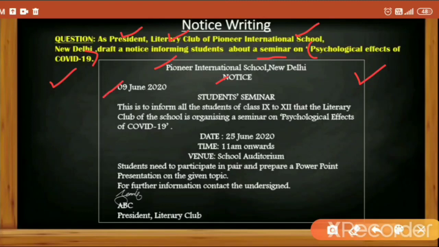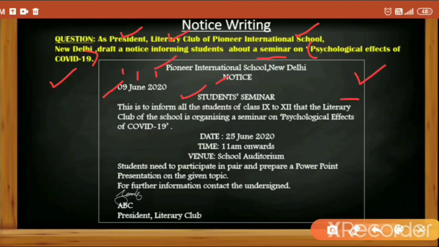The date would be the date on which you are writing, the date of issuing the notice, in the format which is given: first the number, then the month in words, and then again the year in numbers. Then we would leave one line and write the specific heading. The specific heading should be the title of the notice. It should highlight what the notice is all about. So we would write here Students' Seminar. That is also center aligned.